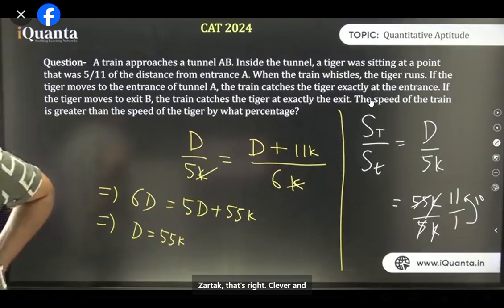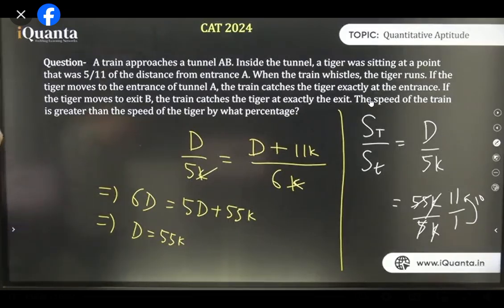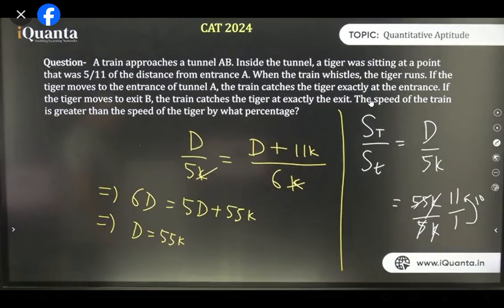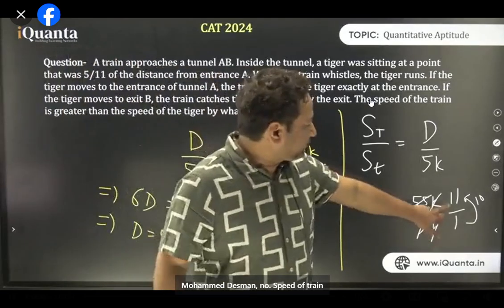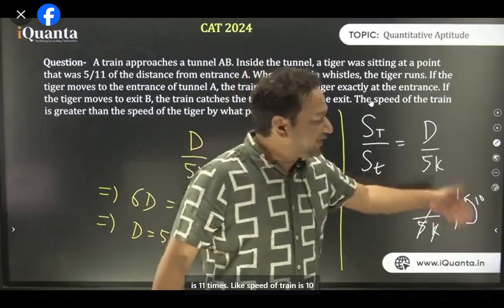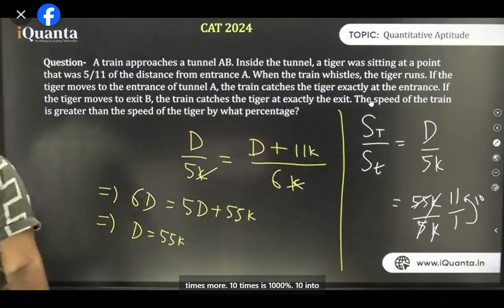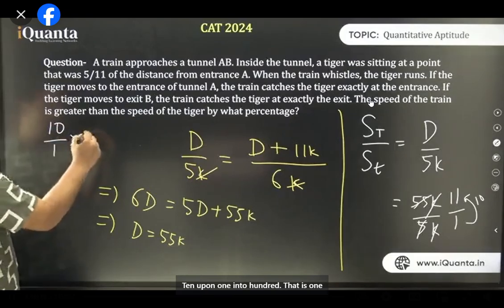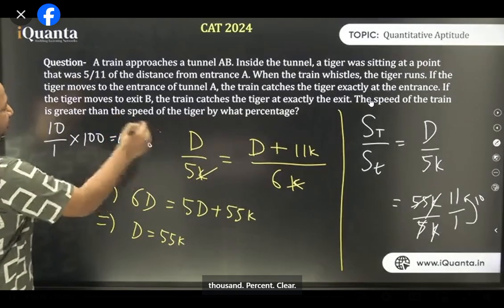Sarthak, that's right. Clever comment. Beautiful question, isn't it? The speed of train is 11 times of that of tiger. How realistic is that? Mohammed, this one, no? Speed of train is 11 times. Like speed of train is 10 times more. 10 times is 1000%. 10 into 100. Percent निकालना सबको आता है ना? So 10 is what percentage of 1? 10 upon 1 into 100. That is 1000%. Clear?